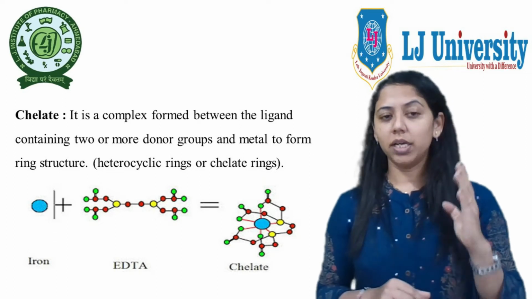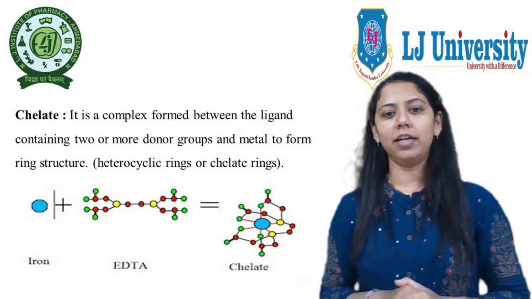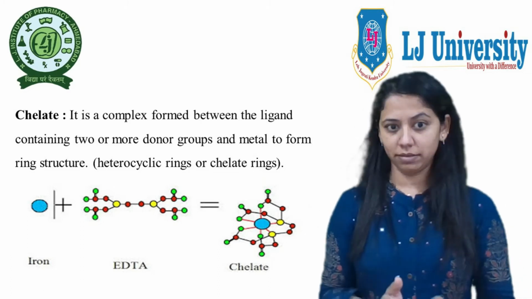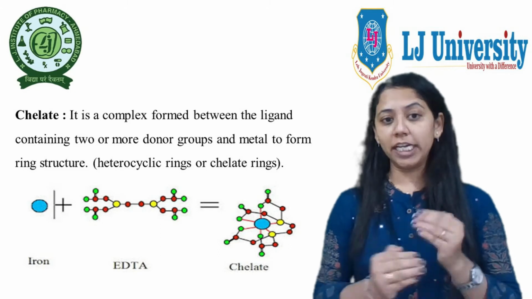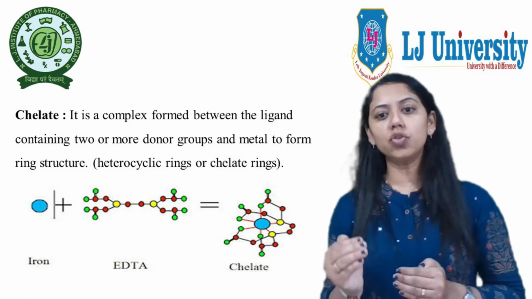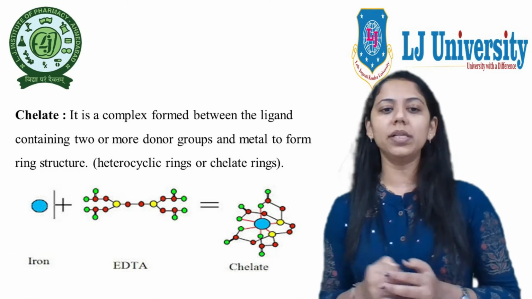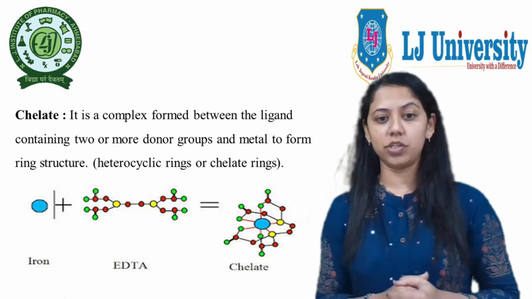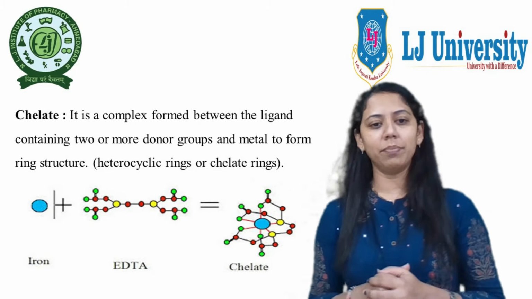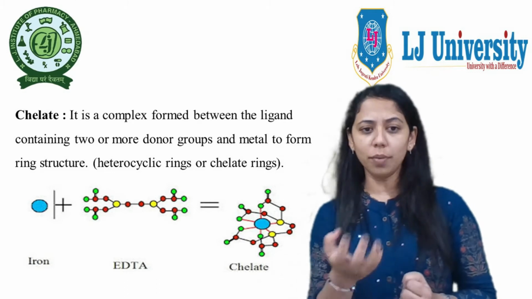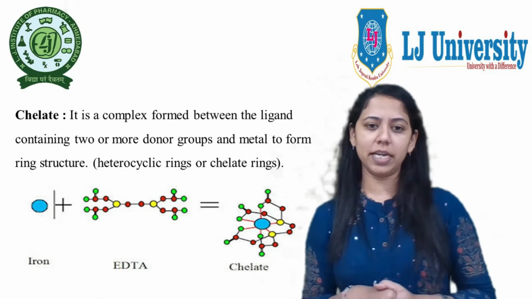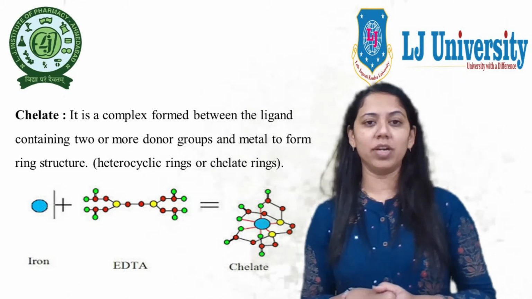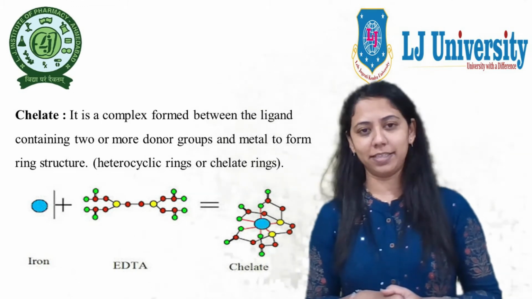But if the formed chelates are water soluble, then the chelating agent is known as a sequestering agent. The most common example of a sequestering agent is EDTA, ethylene diamine tetraacetic acid or acetate.